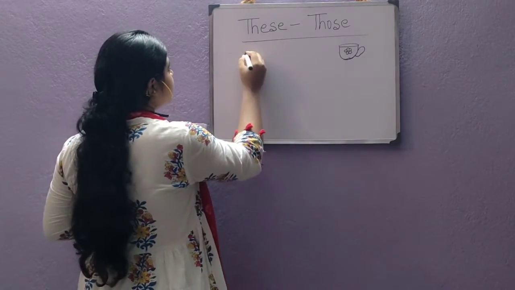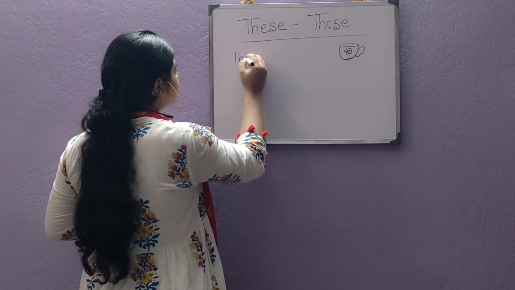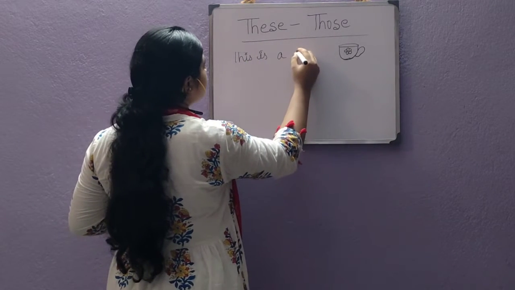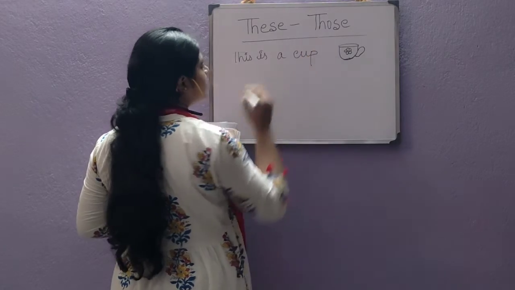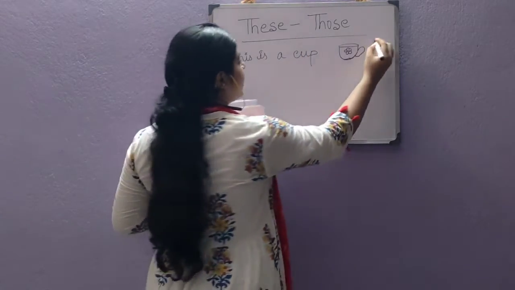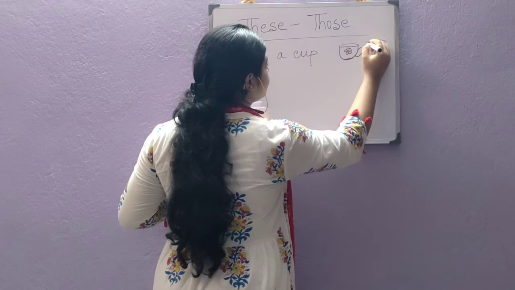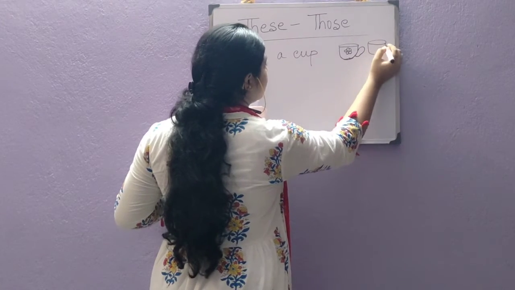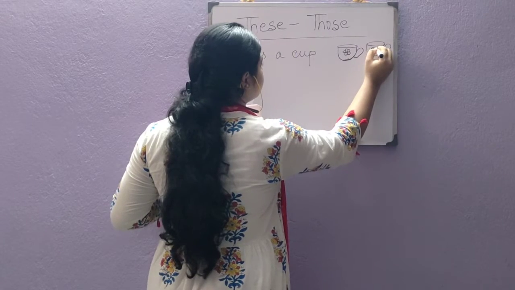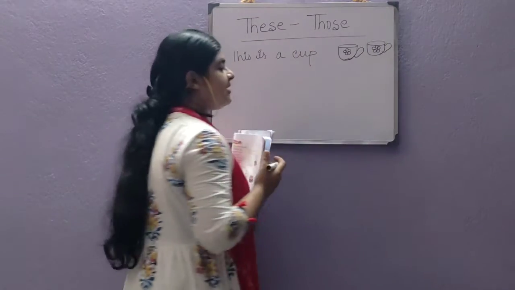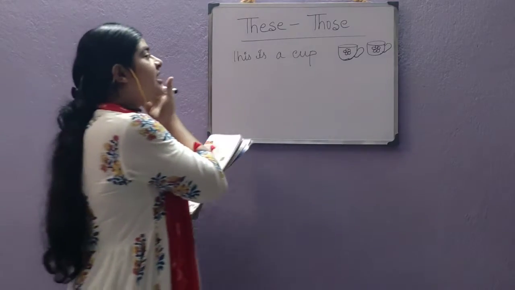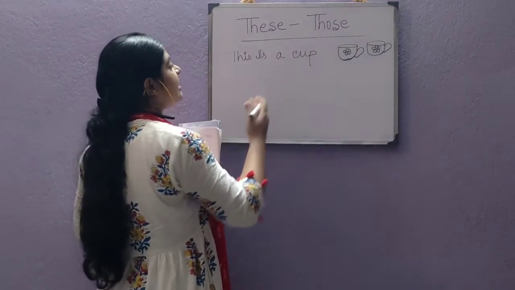This is a cup, right? But if there are two cups, suppose there are two cups in the picture, then what will you write? You will have to make it plural, no? Then you have to write the same sentence like this.